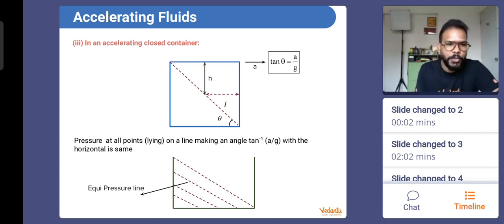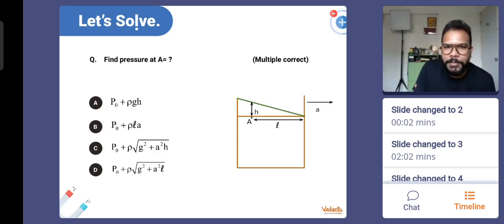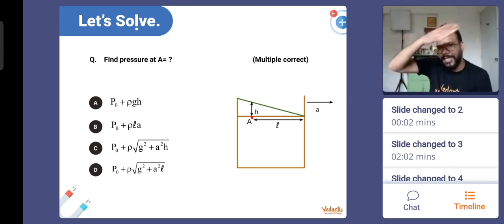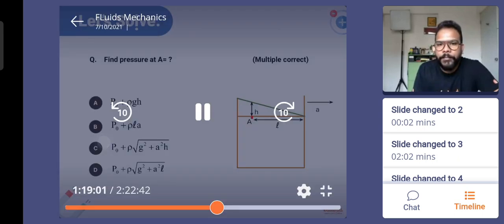Yes, absolutely. So everyone, let me show you a very interesting question based on the same. So they're asking us to find out the value of the pressure at point A. I hope you all are able to see point A first of all. This is point A, which is at a depth h from the slanted layer, and it is at a length L from the rightmost portion. It is at a distance L from the right side.